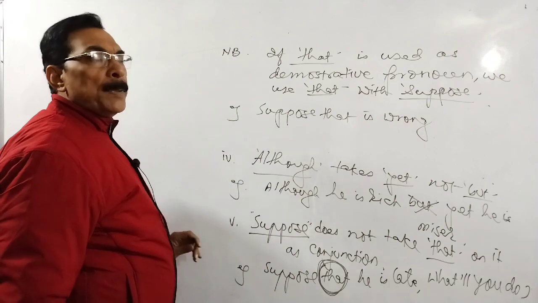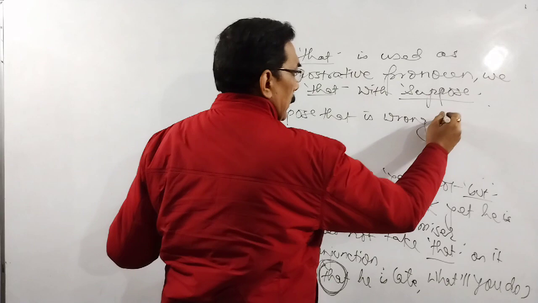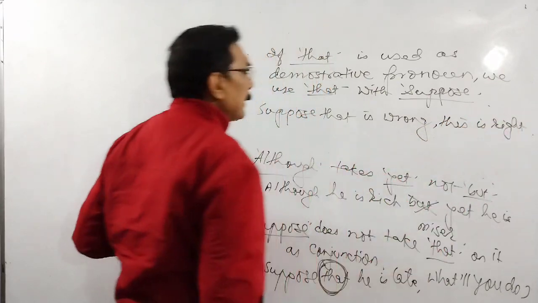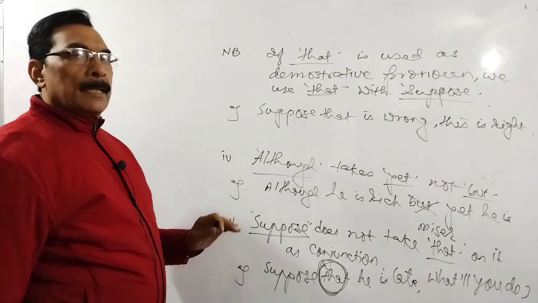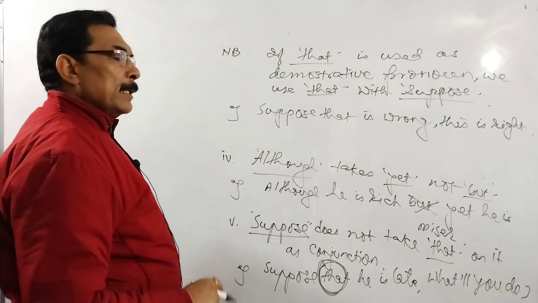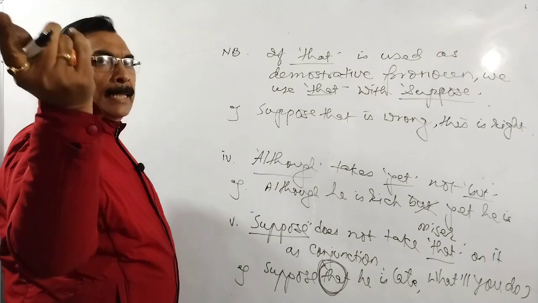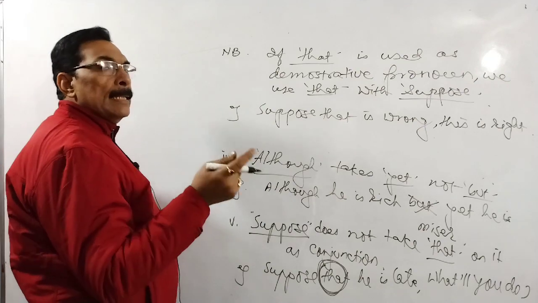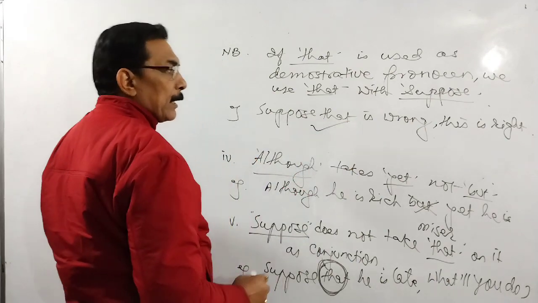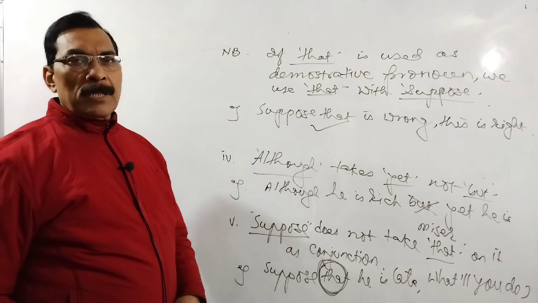Now, listen to me, the way of speaking, suppose that is wrong. This is right. Meaning that why I don't speak suppose that. The way of speaking suppose that is wrong, this is right: suppose that girl doesn't come, what will you do? So suppose that girl, I am using this that with that girl, that is a demonstrative pronoun. So that's why this sentence is correct. So in this way it is used with suppose, for the rest it is not used.